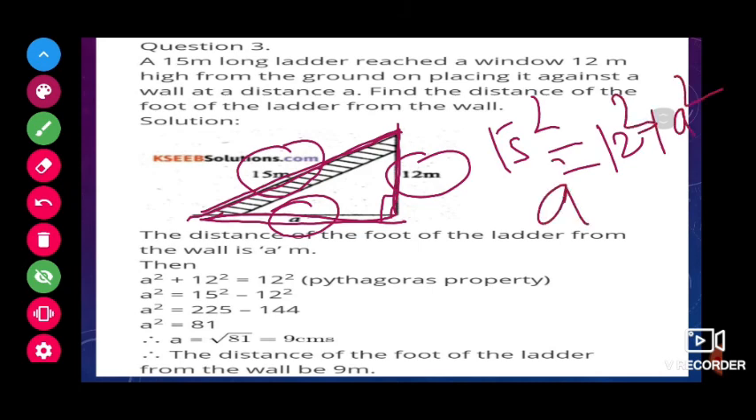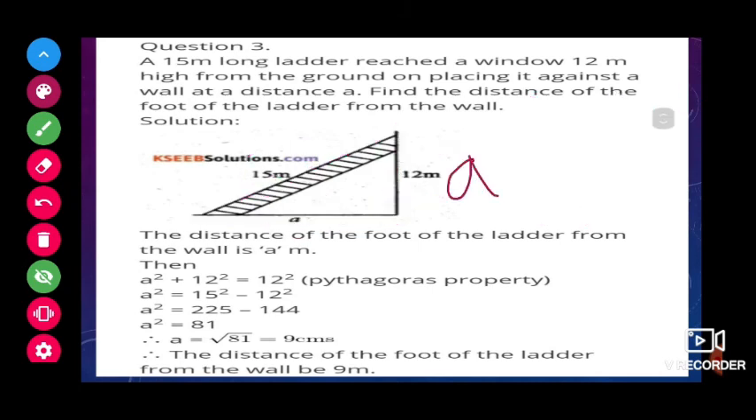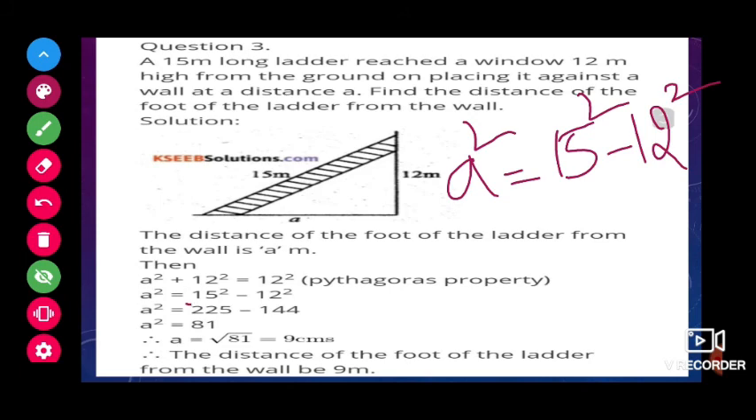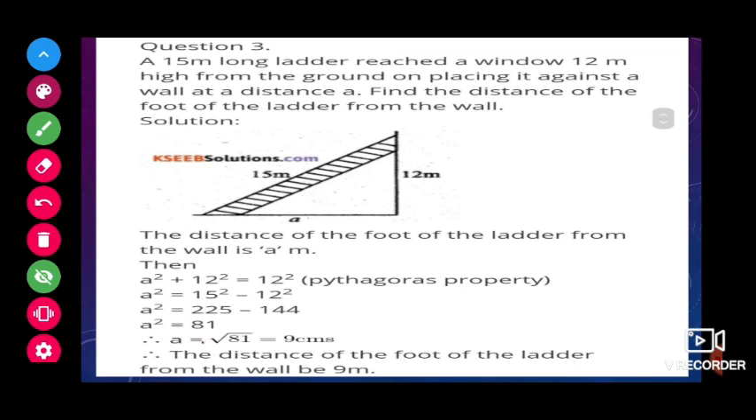If I want A square, then A square will be 15 square, and 12 square, if it goes to that side, minus 12 square here. A square is equal to 15 square minus 12 square. So we can write 225 minus 144. A square is equal to 81. A is equal to root of 81. 81 we can write as 9 square. So A is equal to 9.